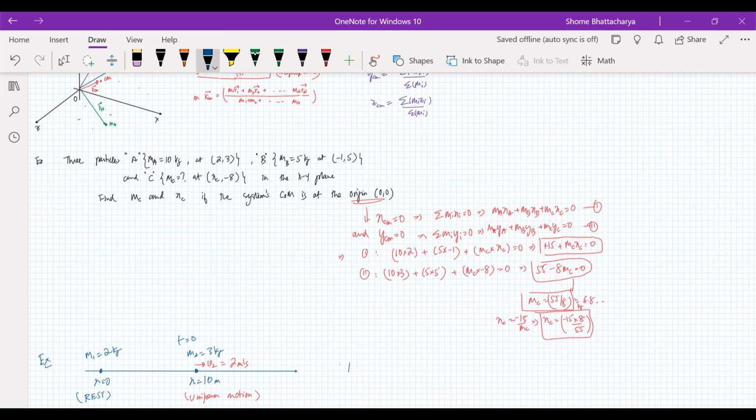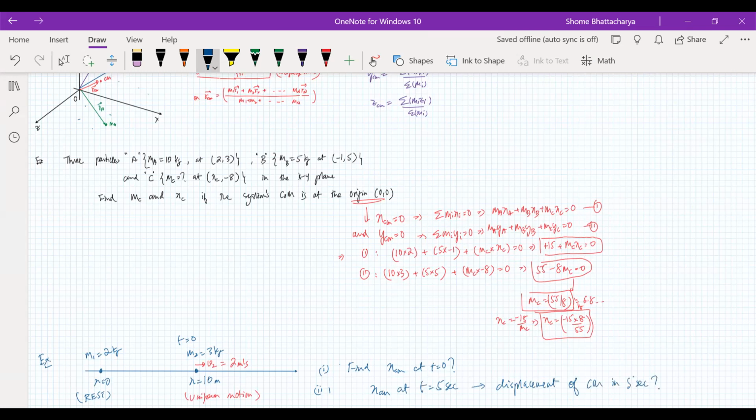So now we want to find the position of the center of mass at t equal to 0. Then find the position of the center of mass at t equal to 5 seconds, let's say. And from that, find the displacement of the center of mass in 5 seconds.